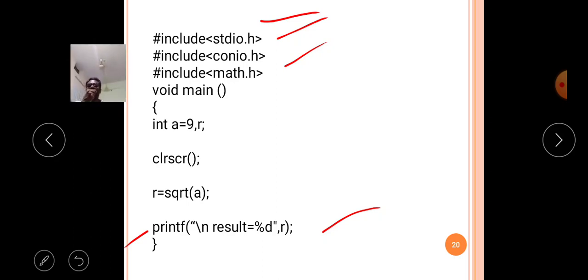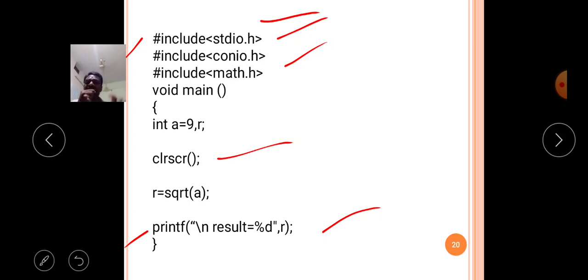Okay, so that's why with the help of the preprocessor #include concept, the stdio.h header file is included to my program. Then here I mentioned the clrscr, clear screen function. This built-in function will clear the output screen.